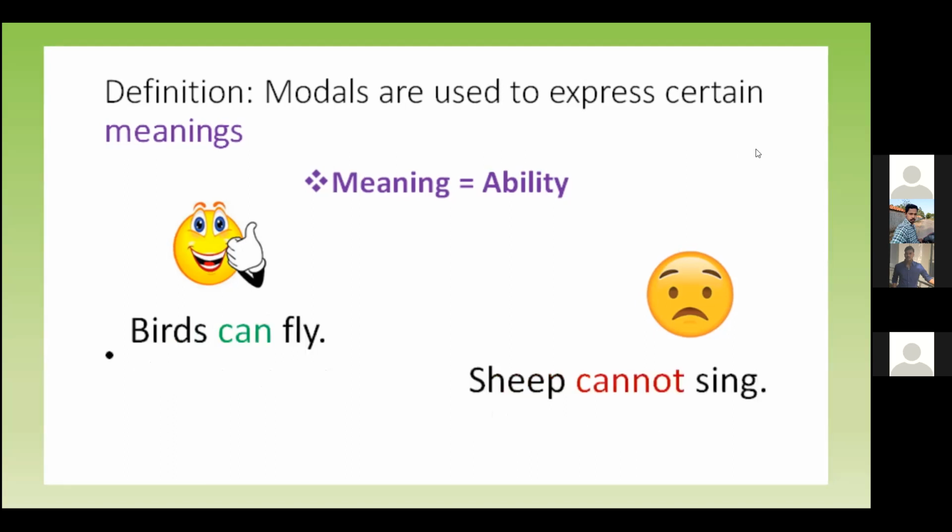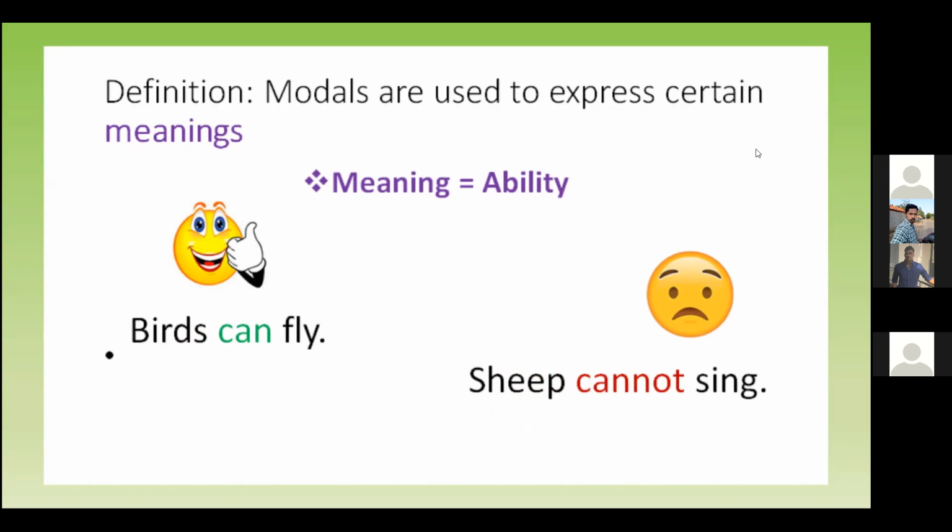Next one, for more examples: birds can fly. Right. Okay. So Shanmugam, which is the verb here? Can is the modal verb. Fly. Yes, that's the action verb. And the next one is sheep cannot sing.